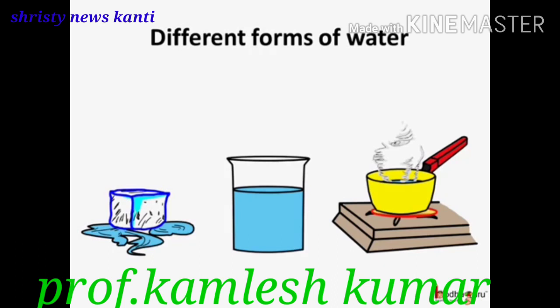So, what are these? We already know the different forms of water. This is water, and on heating, water changes into water vapor. On the other hand, water on freezing changes into ice.